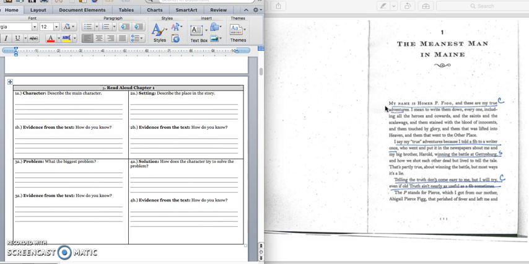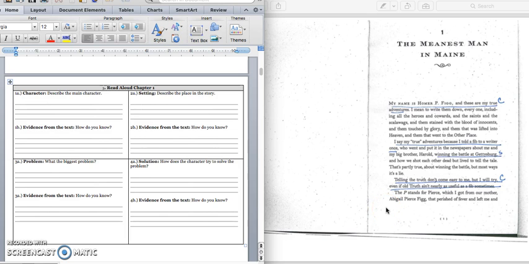And so we also have information about our setting. He does talk about winning the Battle of Gettysburg. We're going to turn the page and keep reading because there will be more information about the setting on the next page. But this does tell us part of the setting, that this takes place around the Civil War time because it's the Battle of Gettysburg. I'm at the bottom of page 1.